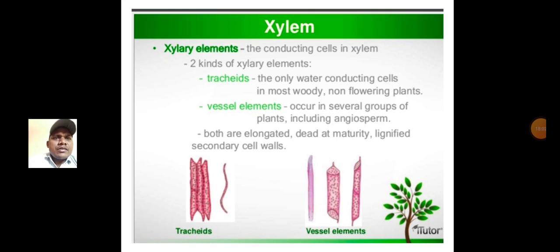Next to xylem elements. The conducting cells in xylem are of two kinds: tracheids and vessel elements. First, the tracheids are the only water conducting cells in most woody non-flowering plants. Second, vessel elements occur in several groups of plants including angiosperms. Both are elongated, dead at maturity, with lignified secondary cell walls.